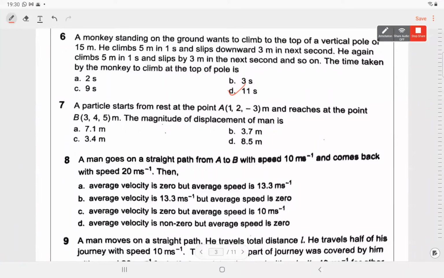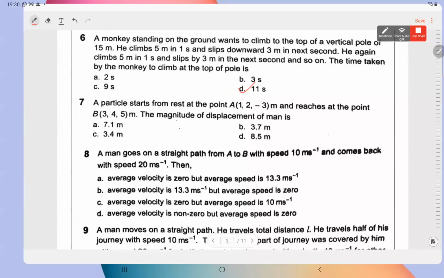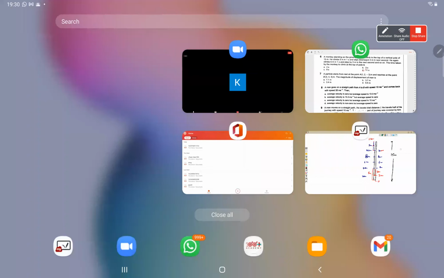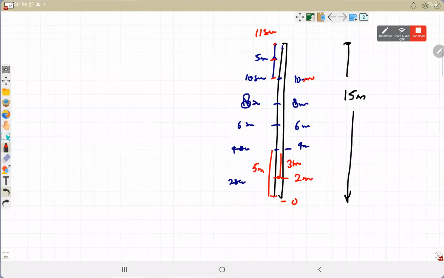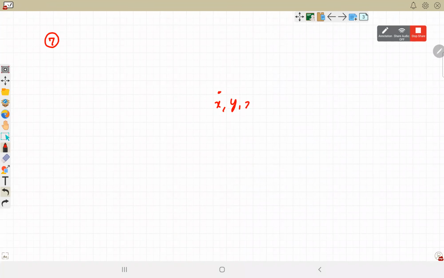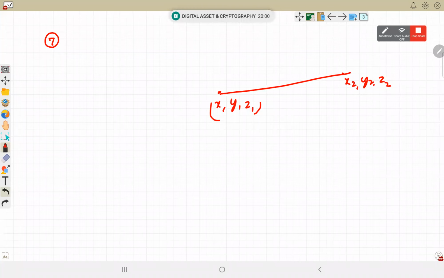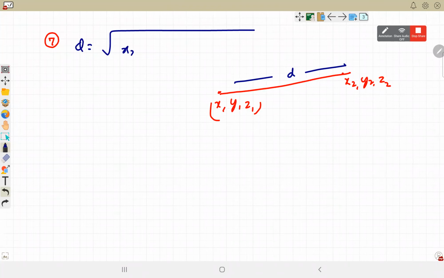So 2 particles, 2 points. Basically, it is a coordinate geometry question. 2 points. When we join them, x1 y1 z1 to x2 y2 z2, then the shortest displacement distance between these 2 points is the root of x2 minus x1 squared plus y2 minus y1 squared plus z2 minus z1 squared.